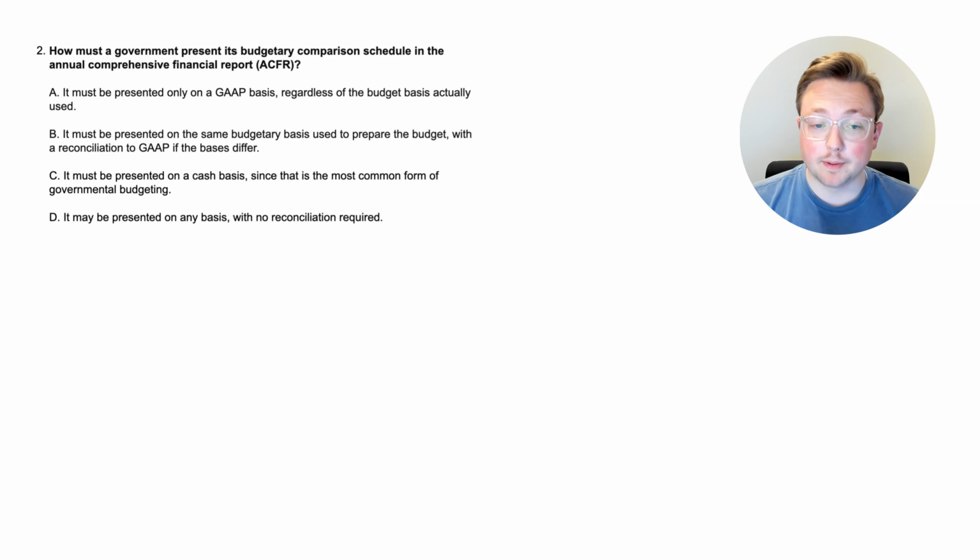Is it C, it must be presented on a cash basis since that is the most common form of governmental budgeting? Or is it D, it may be presented on any basis with no reconciliation required? So again, what is required for when they actually have the schedule?